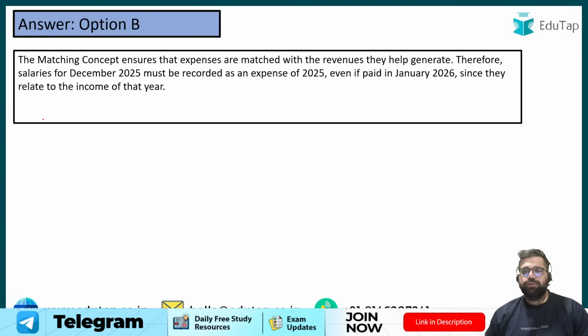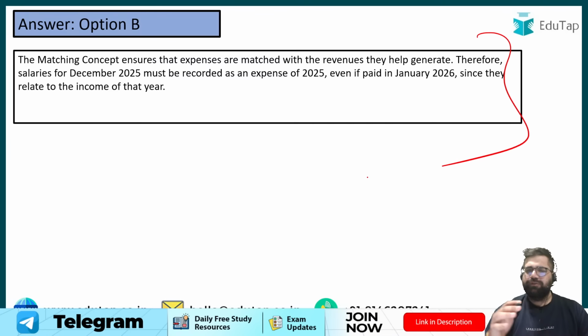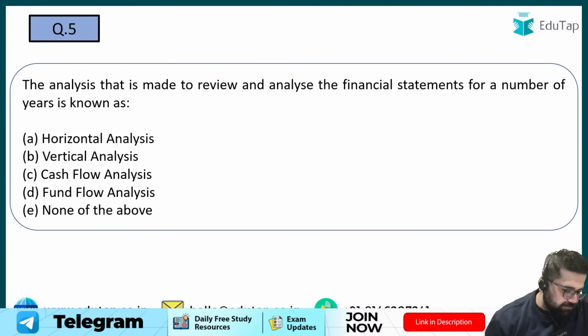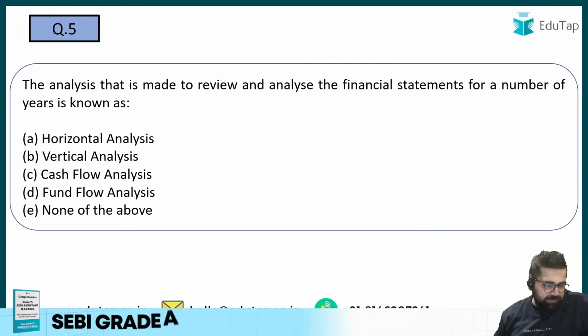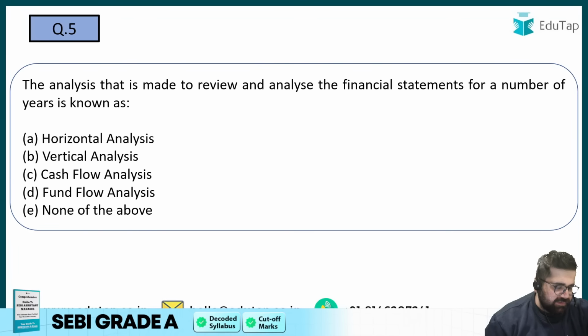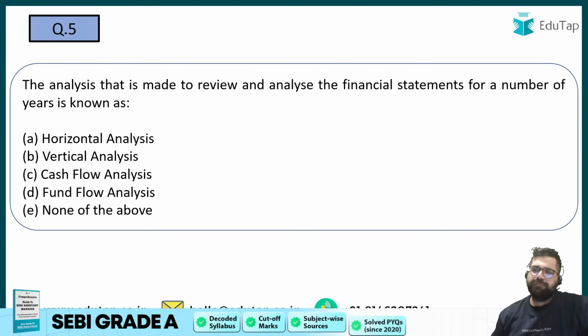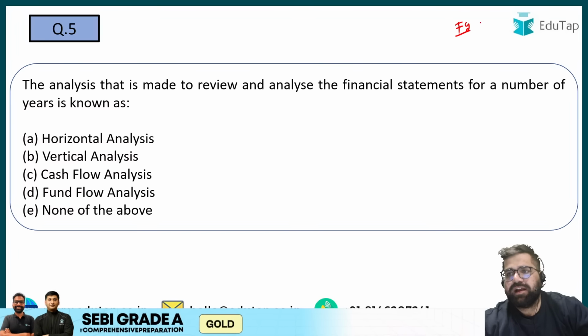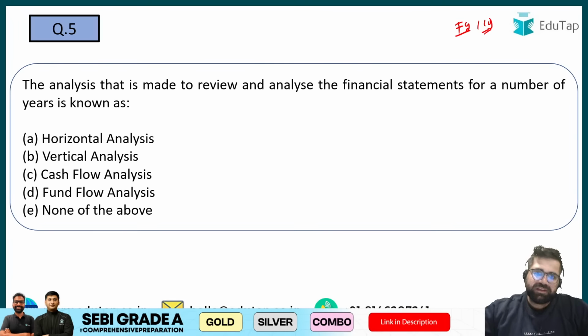Right? So this is all the explanation which is given to you, which you can definitely read once you get the PDF. Question number 5. Is this financial or calendar? It can be any. Financial year ends on 31st March of that particular year. Calendar year ends on December of that particular year.